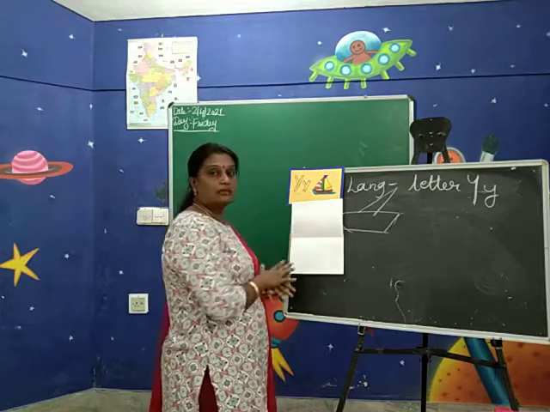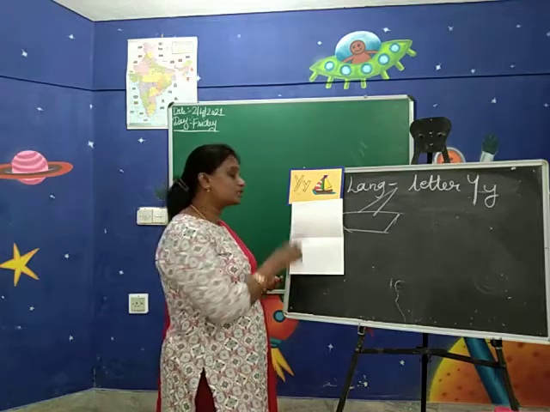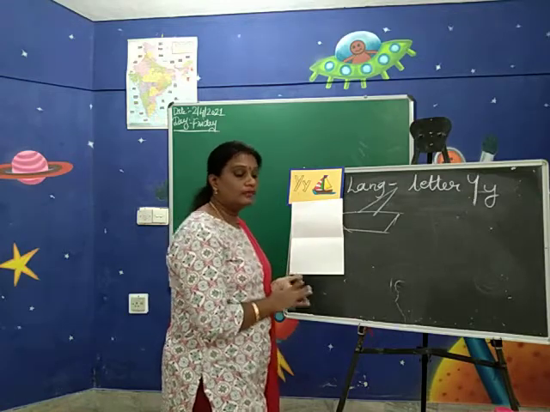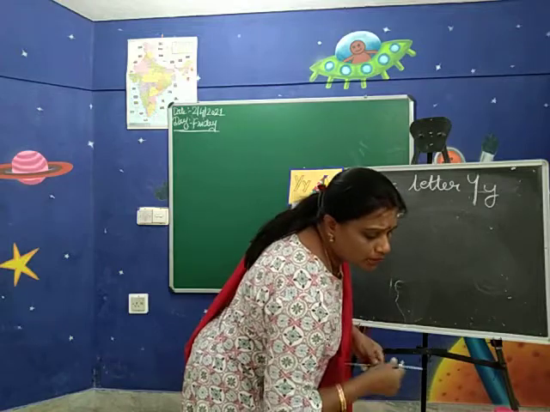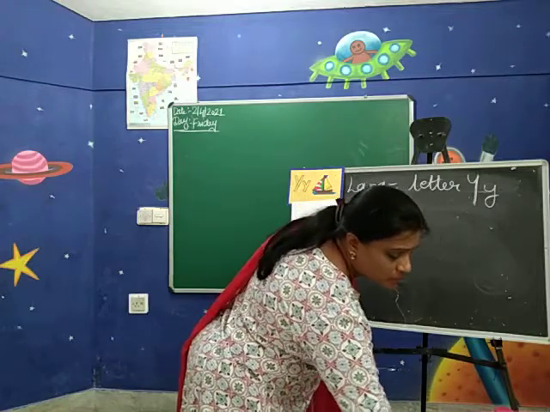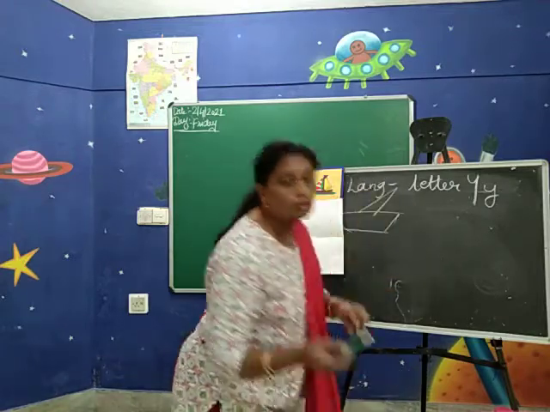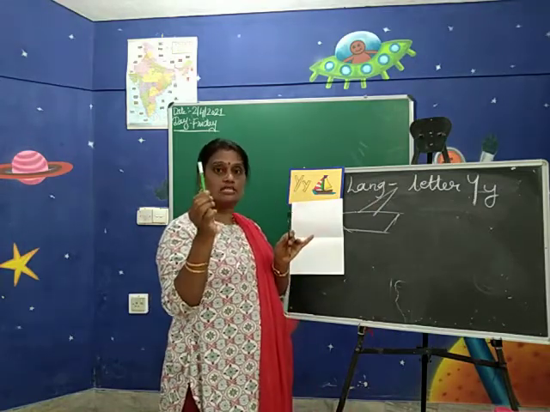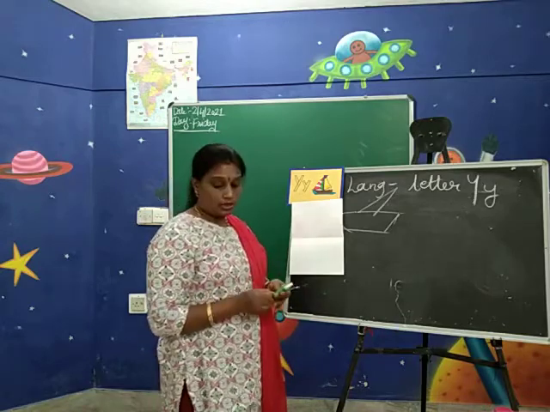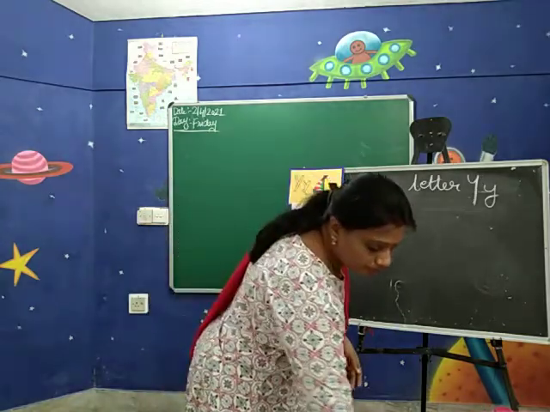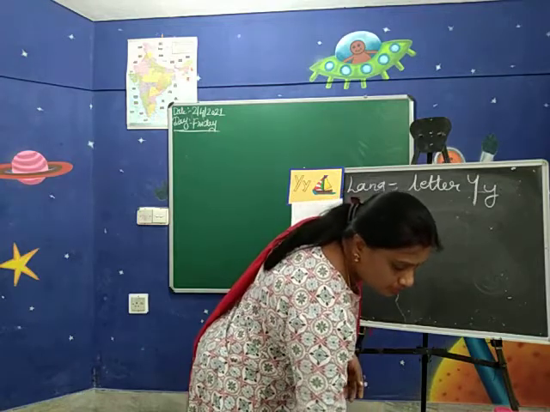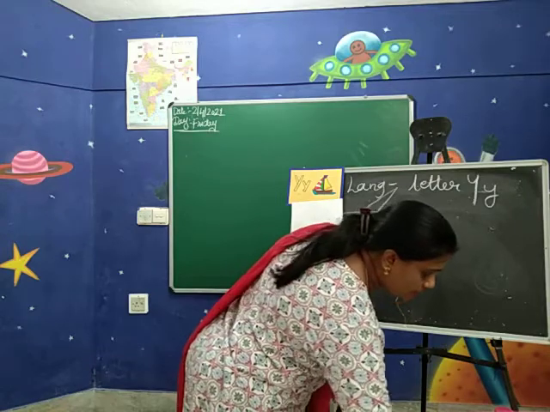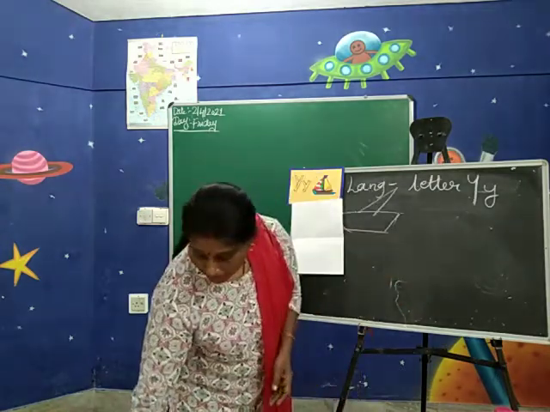If you do the activity, it will be helpful to do in the workbook. First you should do the tracing activity on the paper, children. For tracing activity, you can trace with the paint brush also, you can trace with the sketch pen also, and you can trace with the Q-tip also. Shall we start today doing the Q-tip activity?